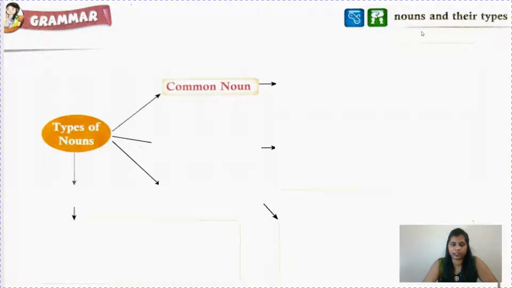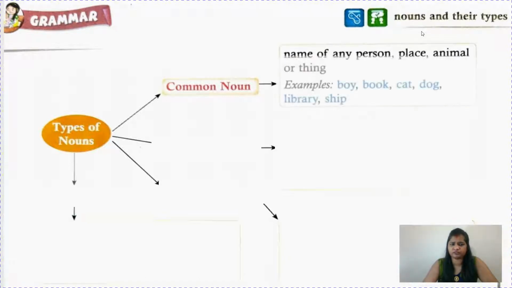From the name only you can tell. Common noun means which is not specific, or when we talk about some general person, place, animal or thing. So common noun is the name of any person, place, animal or thing. Example: boy, book, cat, dog, library, ship. Here we are talking about any boy or any book. It's not specific, it's general.